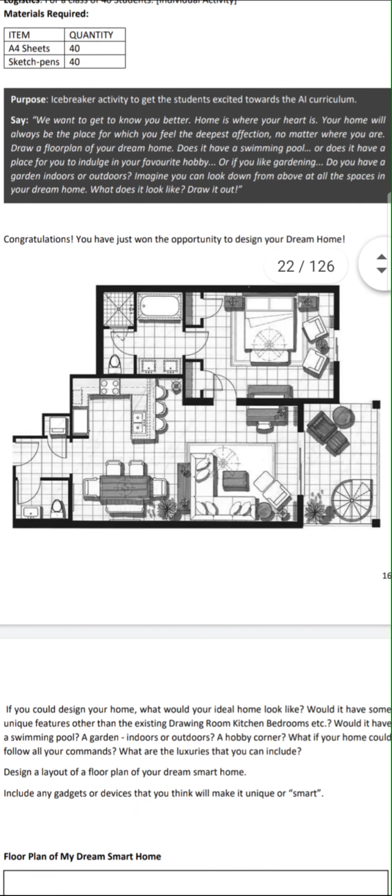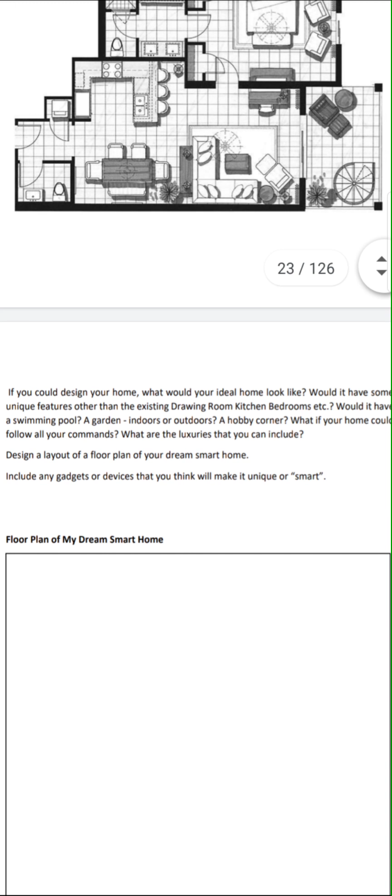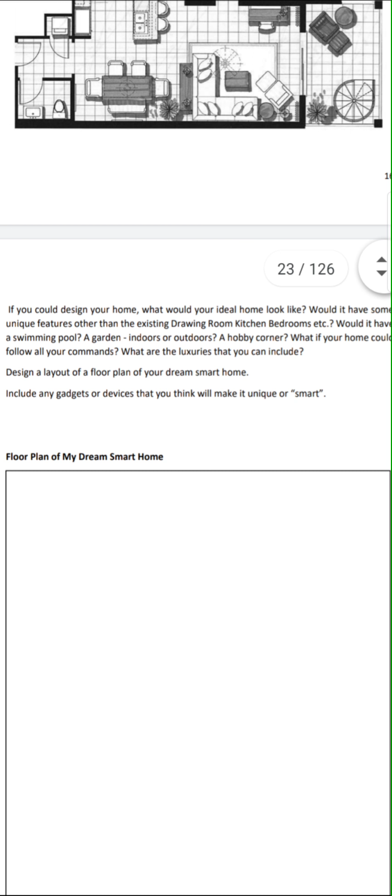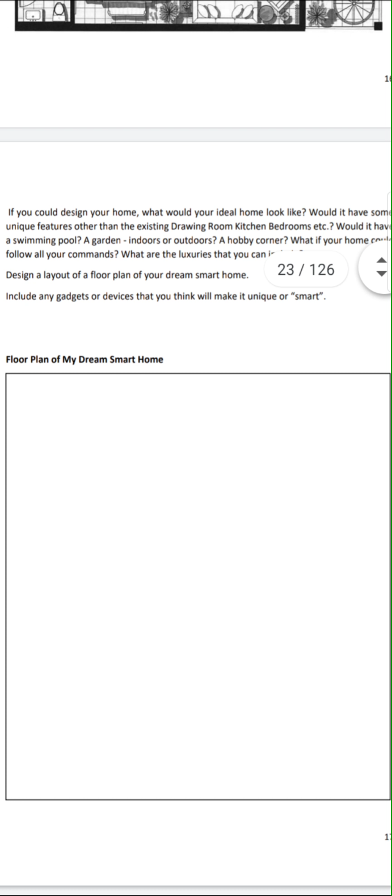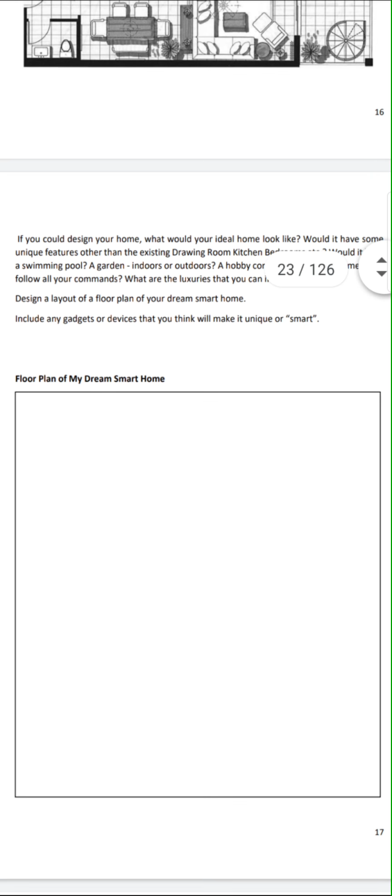So on the next page, what is to be done? The children have to draw their own smart home, their own ideal home. So basically this is the floor plan which is to be drawn by the students. All the students have to draw a floor plan with the smart technologies.